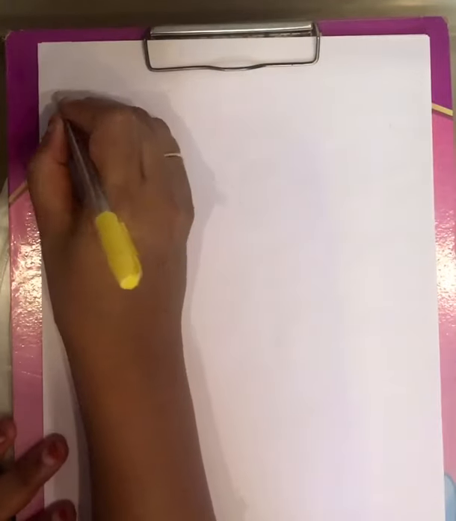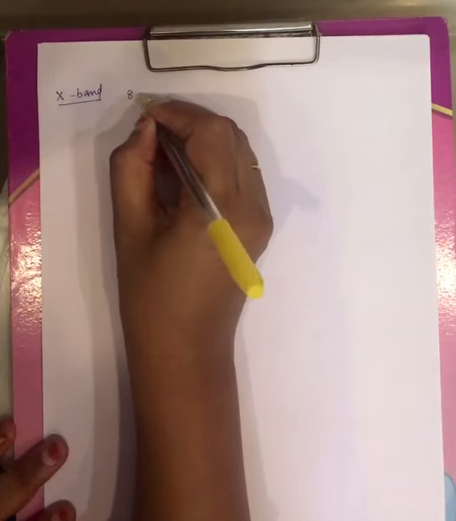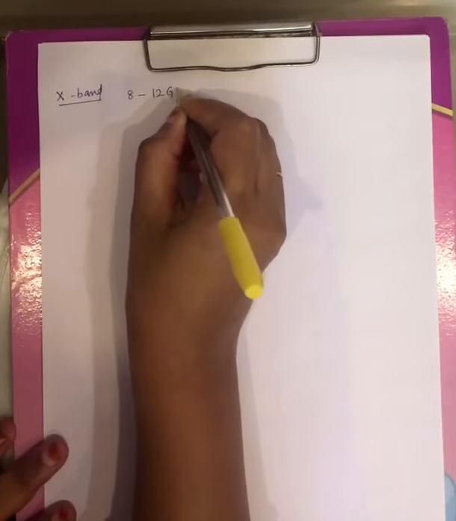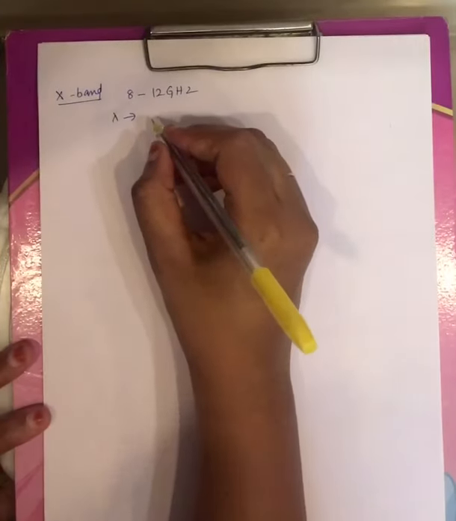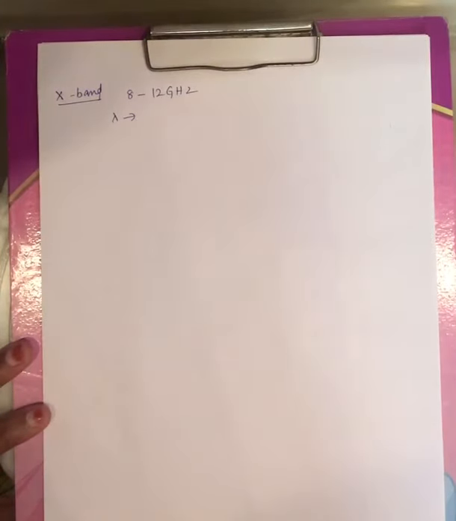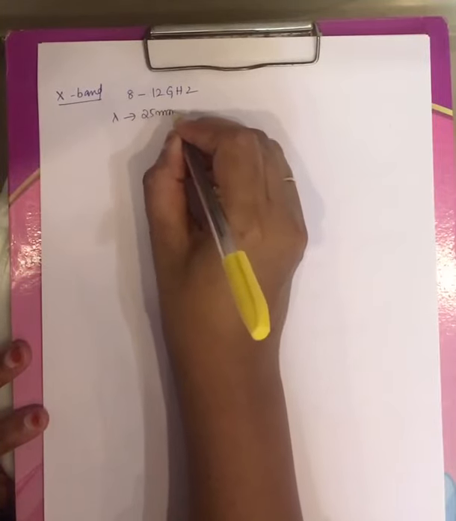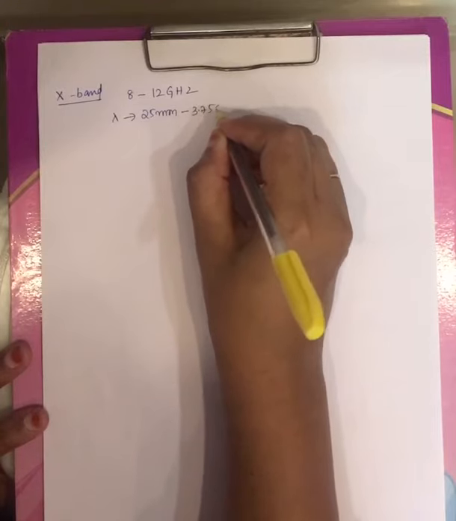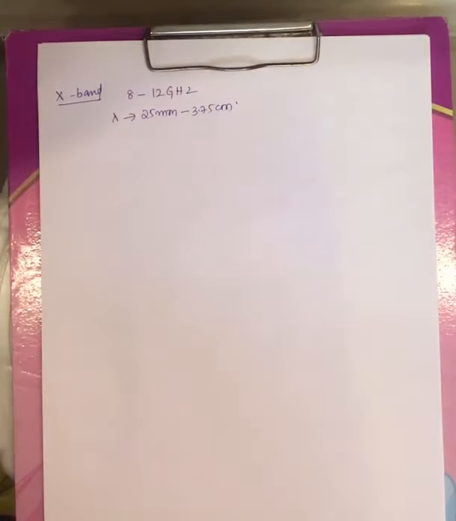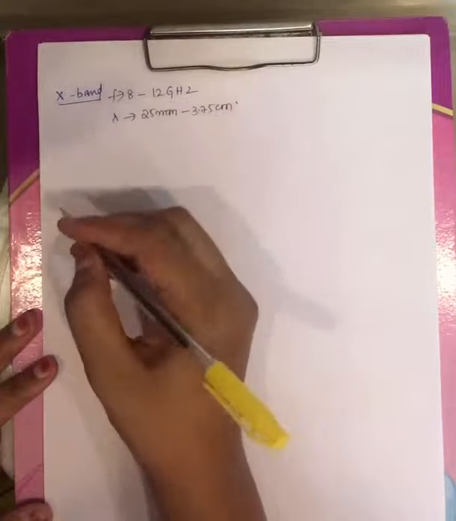Now coming to the fourth band, that is X band. Its frequency range is varying from 8 to 12 gigahertz and lambda is varying from 25 millimeter to 3.75 centimeter. Right, the fourth microwave band is X band, and these are the frequency range and lambda range.